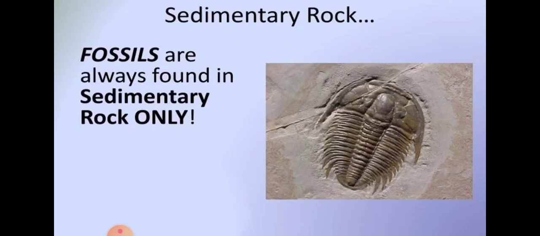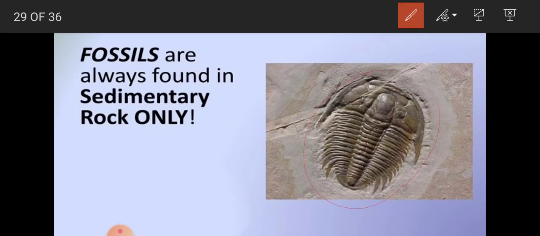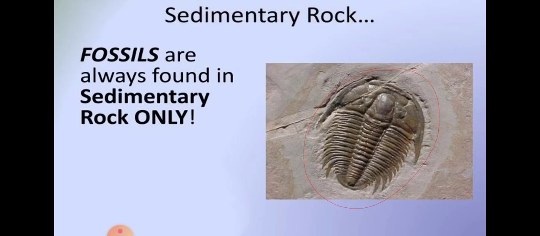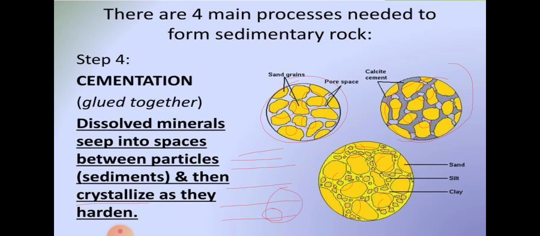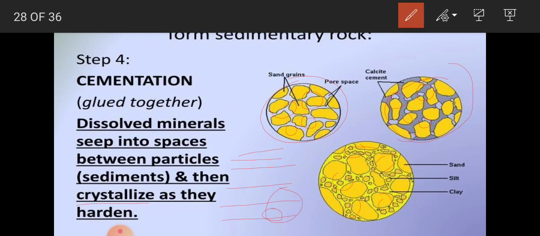As you can see in the picture, some animal is here, it is a fossil. This fossil is only found in sedimentary rocks. How does it form? Because the sediments get layered. This particular animal gets deposited into the layers, one layer, second layer, layer upon layer, and it forms the sedimentary rock.